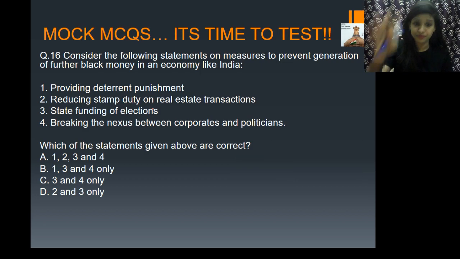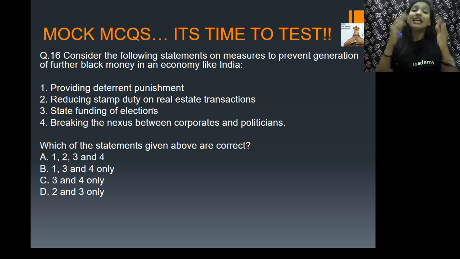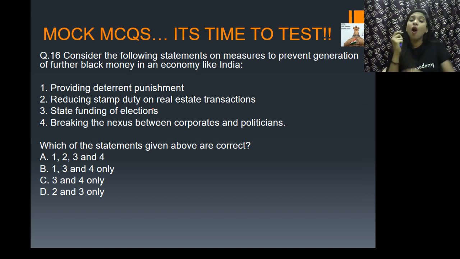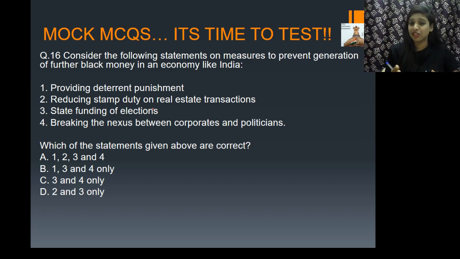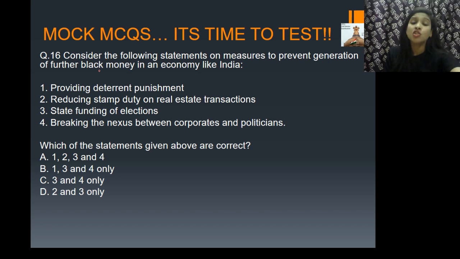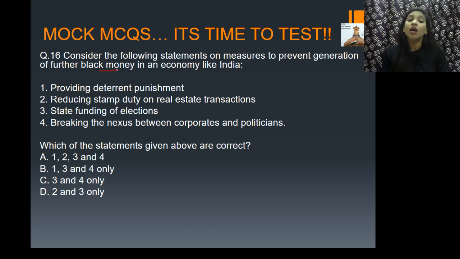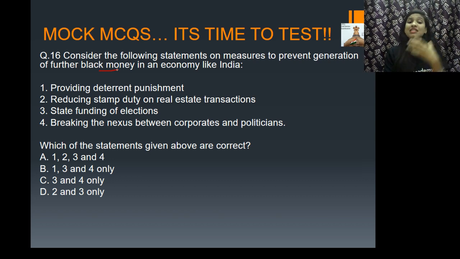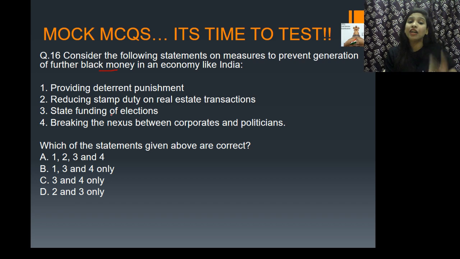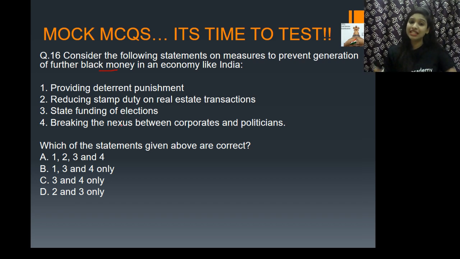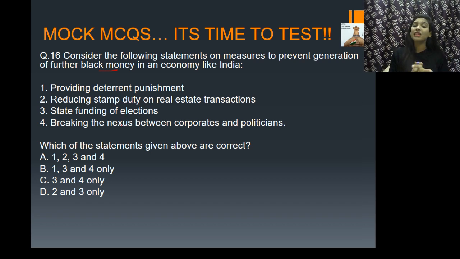So anyways, the 16th question is, consider the following statements on measures to prevent generation of further black money in an economy like India. It's a very simple question, right? It's based on black money. The first one tells providing deterrent punishment. Second one tells another measure is reducing stamp duty on real estate transactions. Third one tells state funding of elections, and fourth option tells breaking the nexus between corporates and politicians.